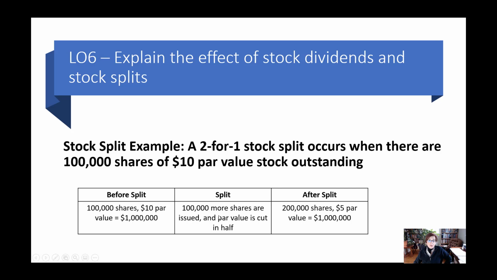So they issue another 100,000 shares, and the par value is cut in half because it's 2-for-1. All right, so proportionately. So now, after the split, they have 200,000 shares, and the par value has been reduced to $5, but notice that the total amount of stock is still $1 million on the balance sheet.